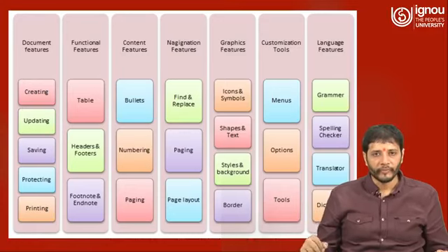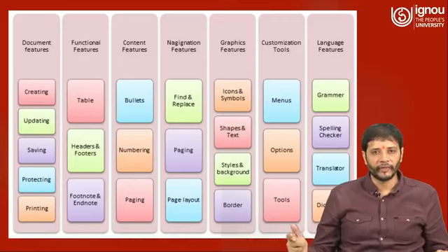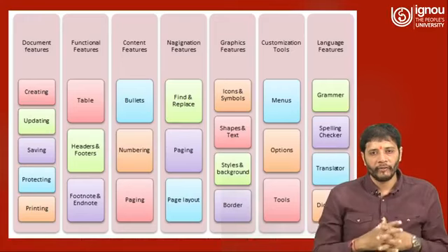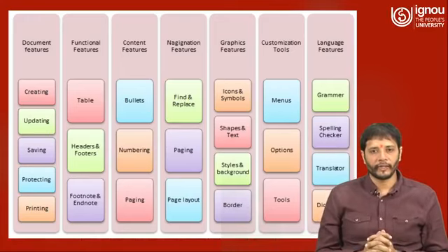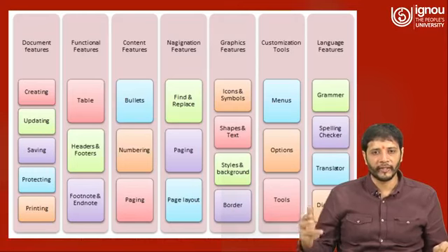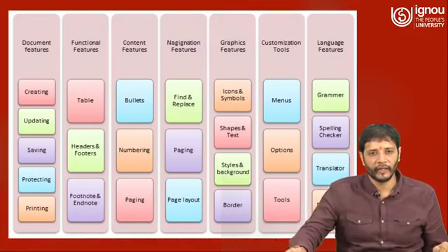Now customization tools are there, where menus, options, and tools are there. Then language features are there, where you can check grammar at your end. So no need to do the proofreading, and the artificial intelligence which is equipped with the latest version of the application software, as far as word processing is concerned, can give a clear view about what exactly you can do to rectify the grammar. The spelling checker is there, then translator and dictionary are there.